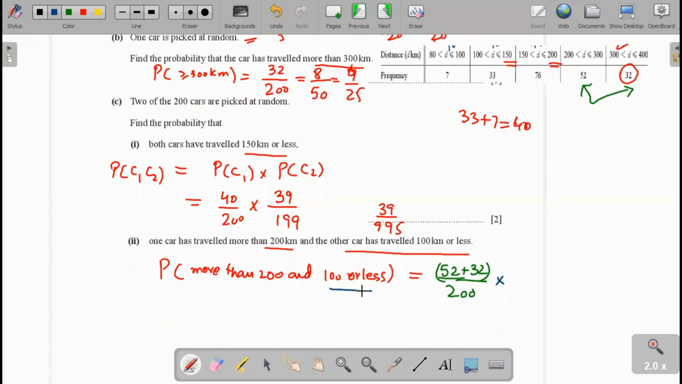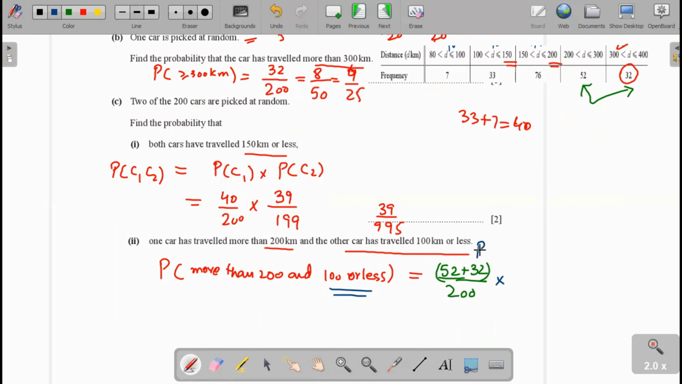by the probability of the car which travels 100 or less. Now you can write it as the probability of more than 100. It can travel more than 100. Multiply the probability of 100 or less than 100. Now the cars travel less than 100 kilometer.